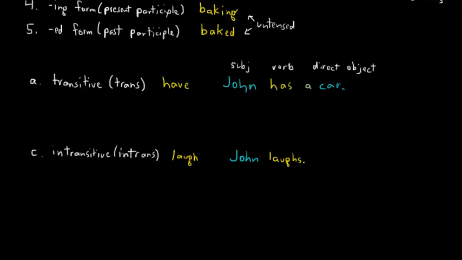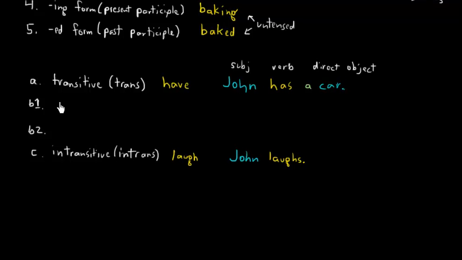Those are the extremes. It turns out that there are actually very few verbs that are always intransitive. There are a lot more verbs that are always transitive, but the majority of verbs fall into one of these two categories, and I'll call them B1 and B2. These are verbs that can be either. Now there's a subtlety here.